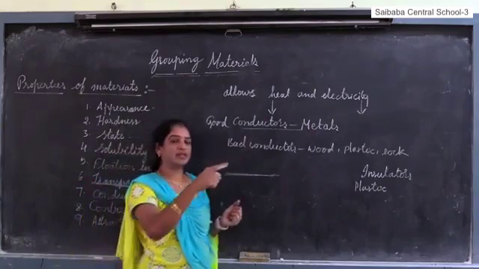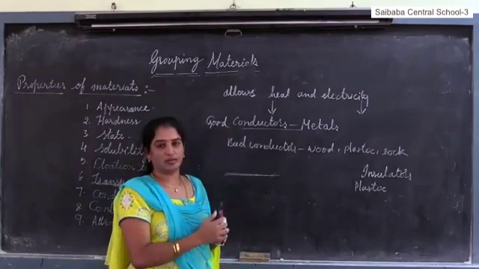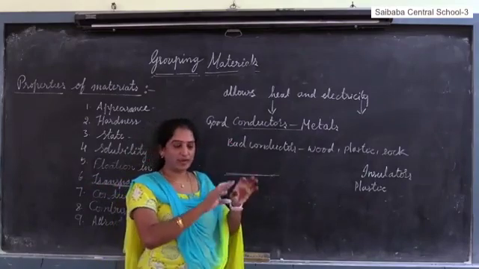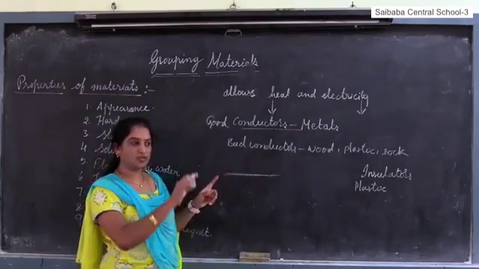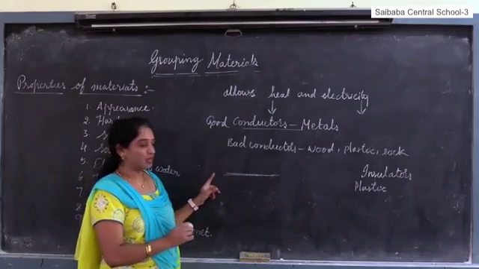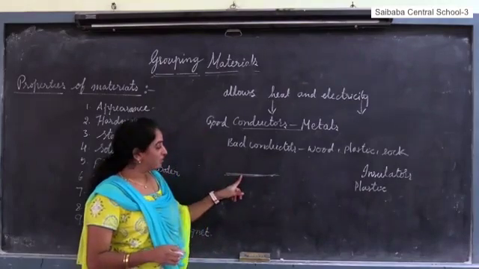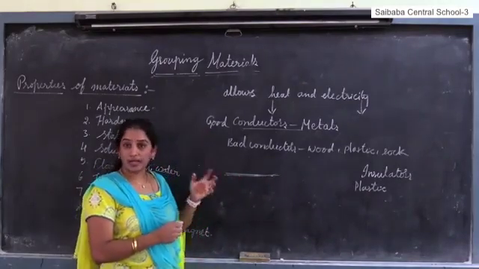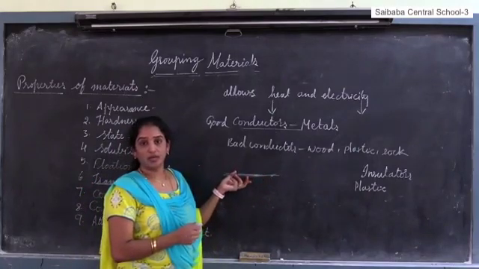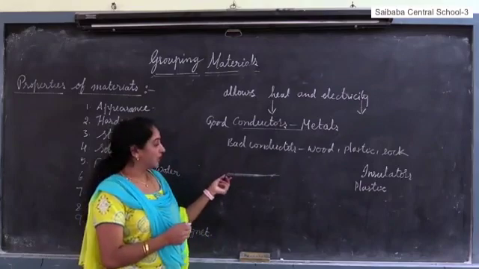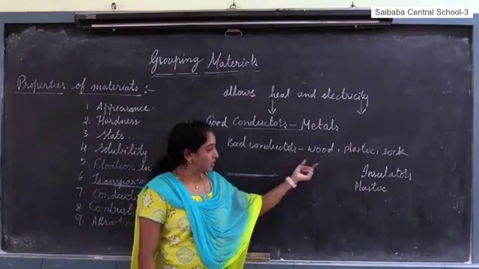If we connect directly with the copper wire, and knowingly or unknowingly we touch it, we get a shock. So we may die. To prevent that, insulated copper wire is used to connect the electrical appliances, because it is covered with the insulator. The insulator does not allow heat or current to pass through it. If we hold it, we don't get any shock. So this is an example of insulators.